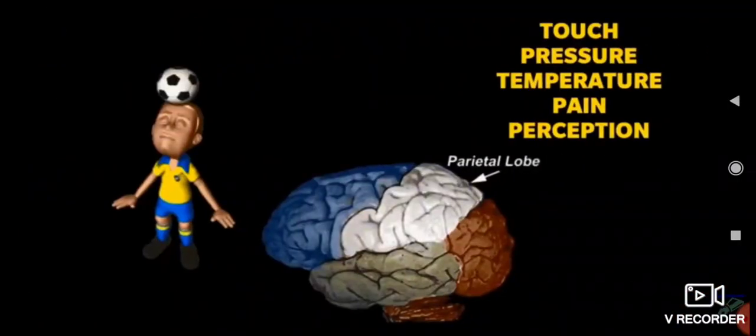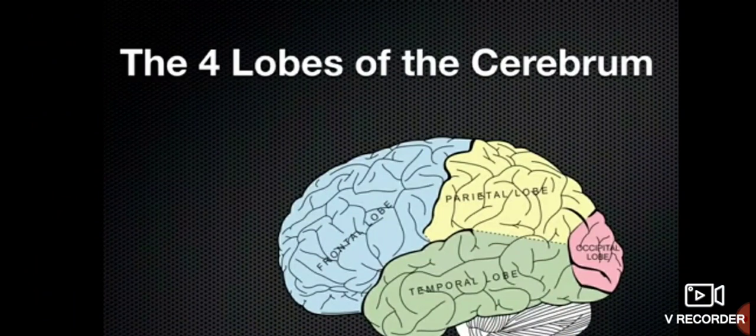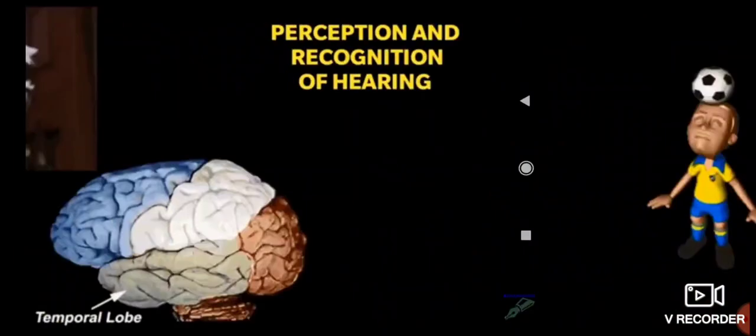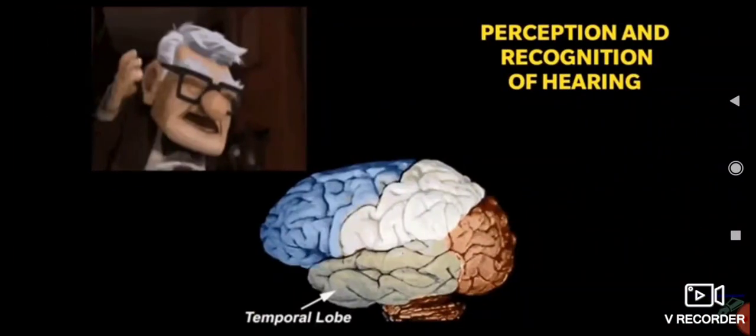So, let's see once again. All four lobes: frontal lobe for thinking and memory, motivation, attention, speech. Parietal lobe, perception of pain, touch, pressure, temperature. Occipital for vision, and temporal lobe, located near the ear, perception of hearing, auditory. Perception and recognition of hearing.